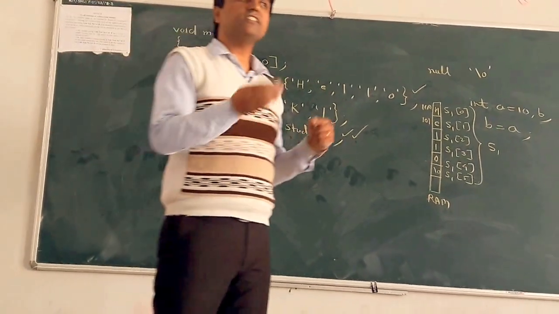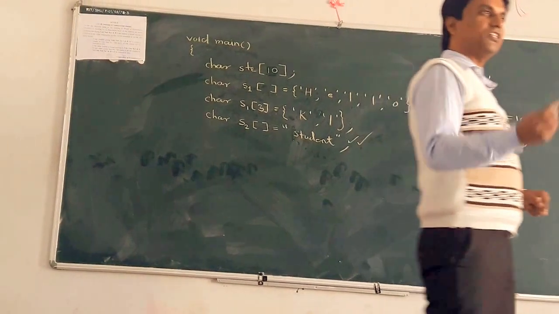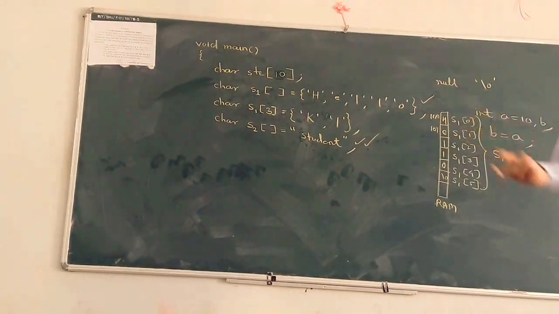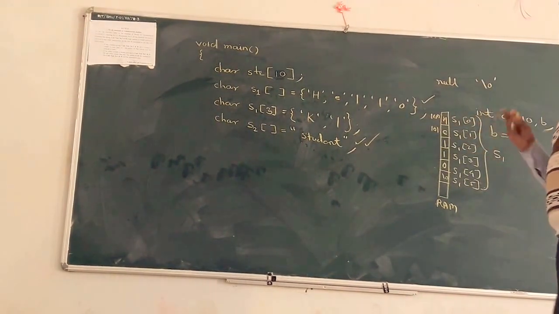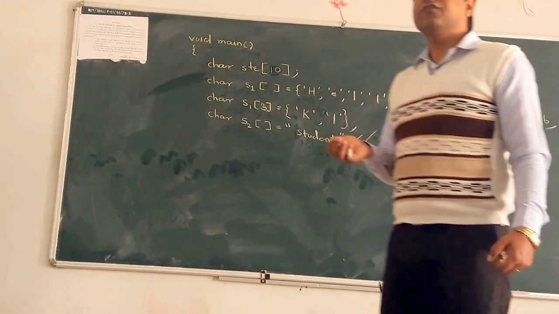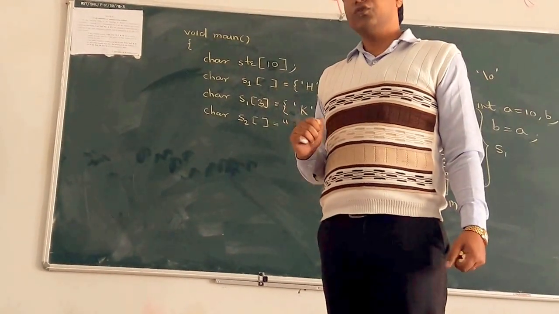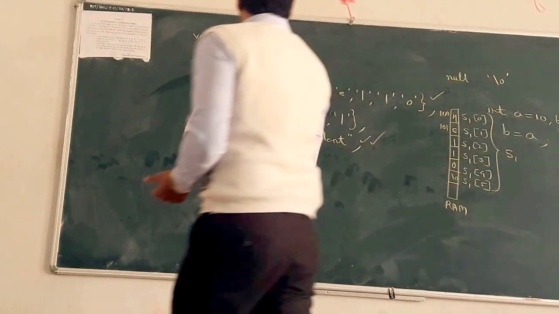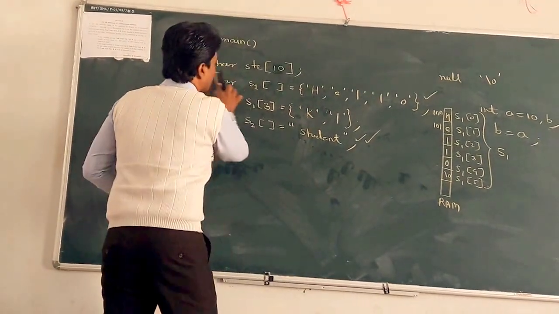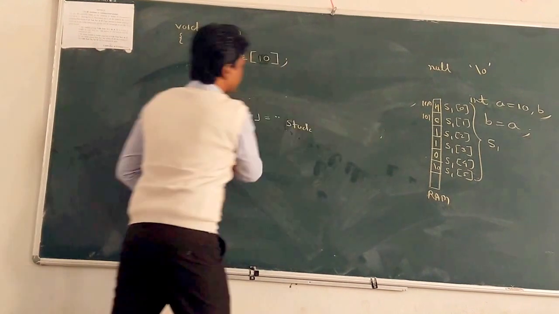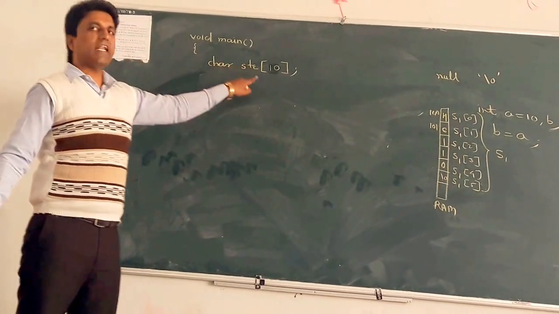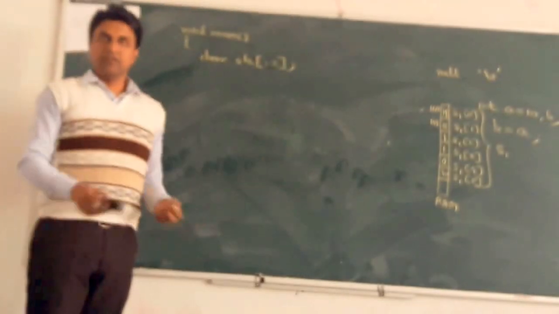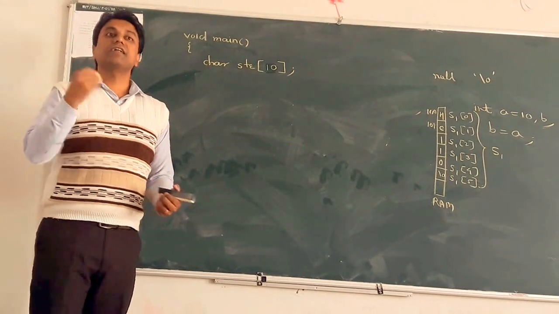We initialize the string at the time of compilation itself. The second way of initializing the character array is dynamically, that is, we can take the string from the user. So how do we scan the string at runtime? It is also simple. For that, just take one character array of size 10. We can initialize it at runtime.